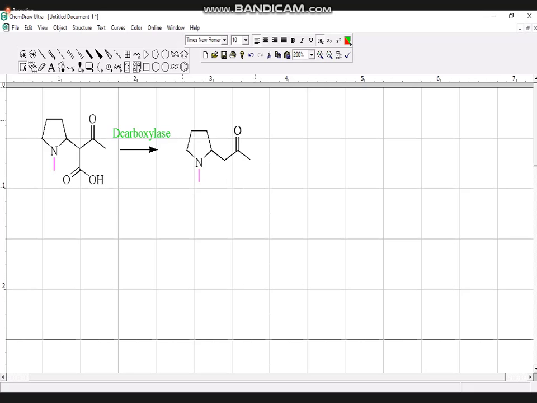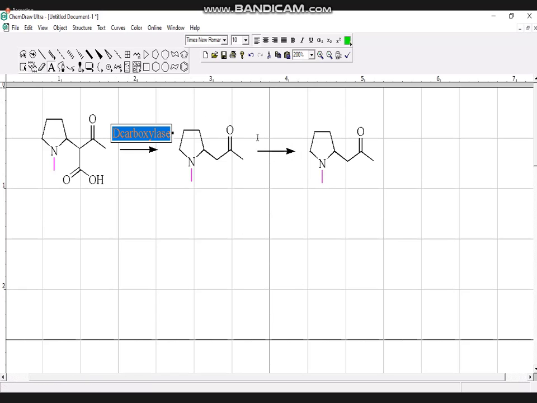Once we get this one, another enzyme works on it, which we shall call oxidase. Oxidase shall work on this.